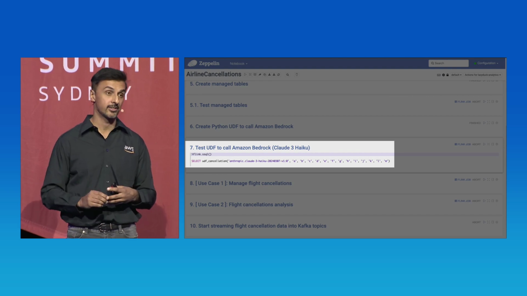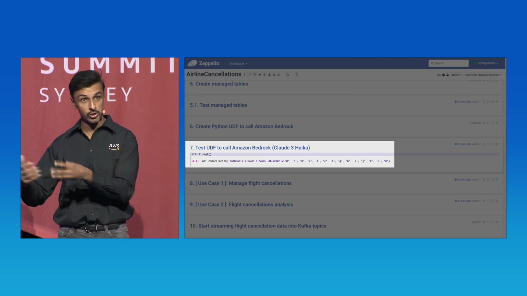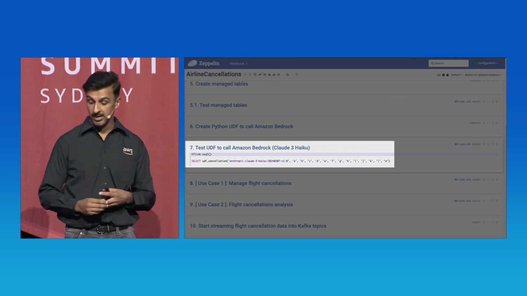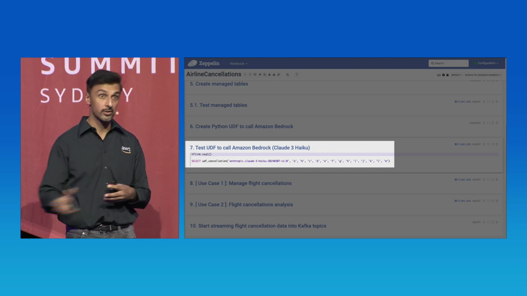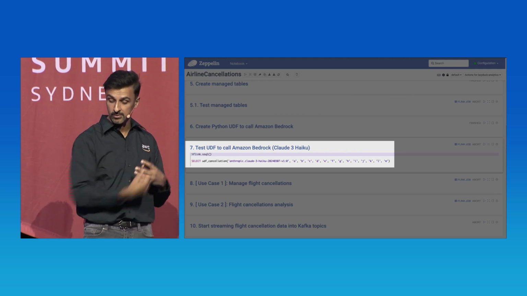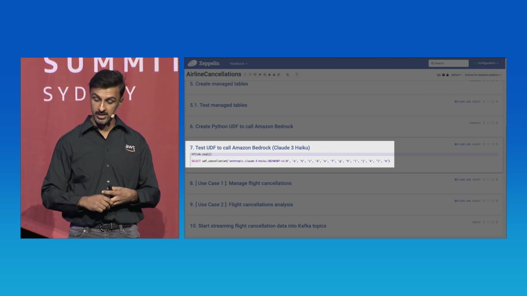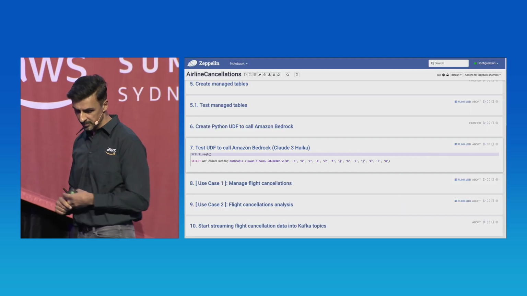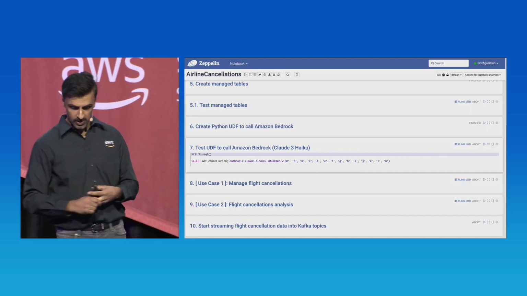when we run this, the scheduler is going to provision a job. That job's going to execute that Python UDF function. That's going to call Amazon Bedrock. We're going to build out that response, get that response back, and return that, and hopefully we'll see that in this notebook. So there's a few layers here, but if we run that,